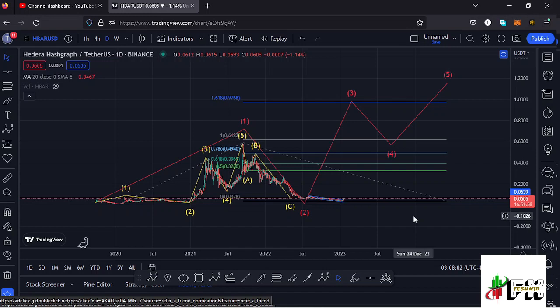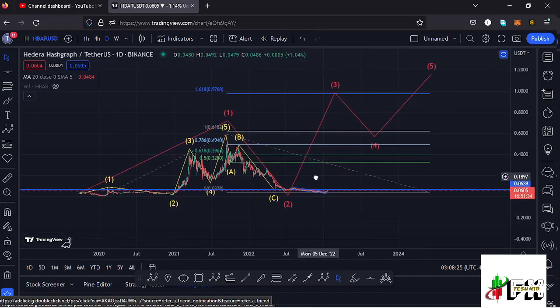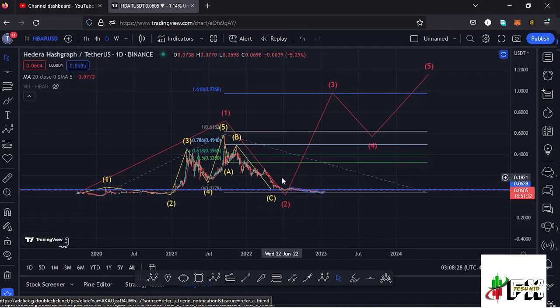Starting with the recap here on the daily chart, you can see that from these low prices that we had been trading within, we saw a very nice bounce to the upside, making it to an all-time high at around the $0.59 mark in what I'm terming as a higher Elliott wave count 1 to the upside. After the all-time high, we started the bear market, where we had been seeing lower prices in this ABC corrective structure, which took us back to around the $0.0356 mark in what I'm terming as a higher Elliott wave count 2.